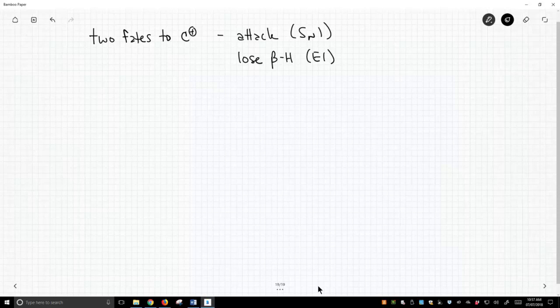Now, when I ask about what happens to a carbocation, students will often throw in a third fate. Sounds mysterious. Third fate. What could that be? Well, carbocations sometimes will rearrange. Now, I don't consider this to be a true fate of a carbocation, because when a carbocation rearranges, it forms yet another carbocation. So we're not talking about the demise of a carbocation. It's just a change in the carbocation. Regardless, it is something that happens to carbocations. So in a sense, it's kind of a fate.